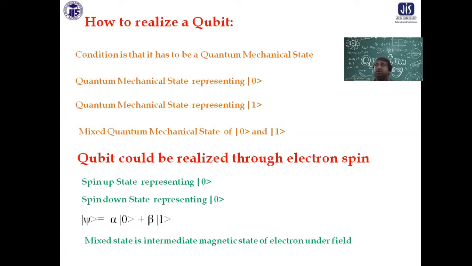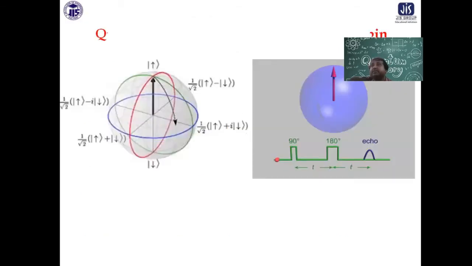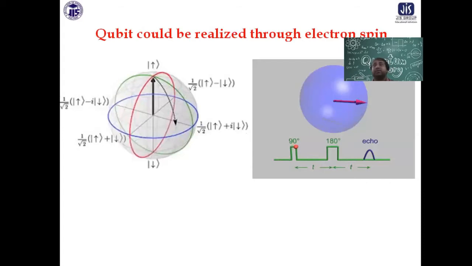So now, suppose spin up is the 0 state and spin down is the 1 state. It is not just 0 and 1, the mixed state is also a quantum bit. As you can see here, the 0 state is the up spin state in my picture. So up spin state may be the 0 state and down spin state may be the 1 state. But apart from that, there are many mixed states also, a variety of mixed states. Each mixed state is a quantum mechanical state, and you can see there are so many states.